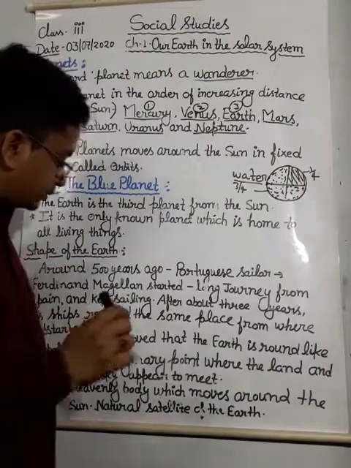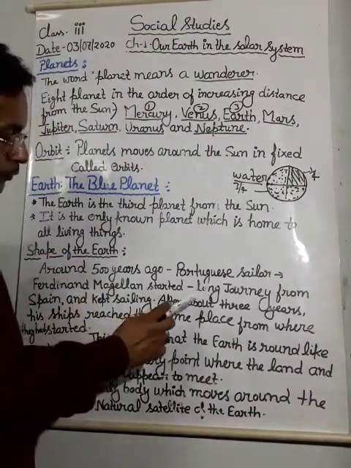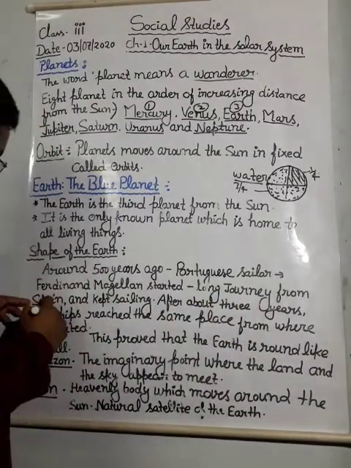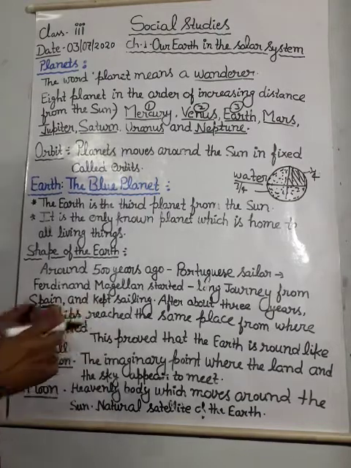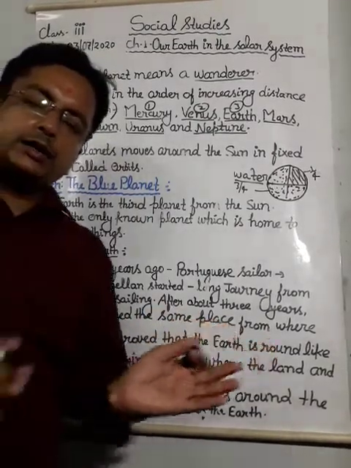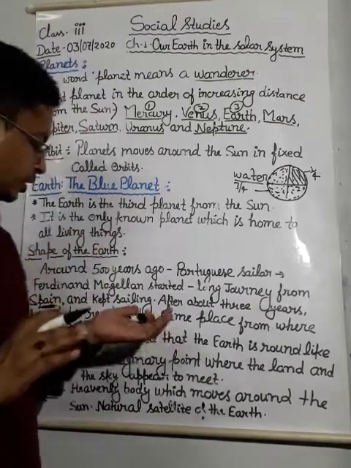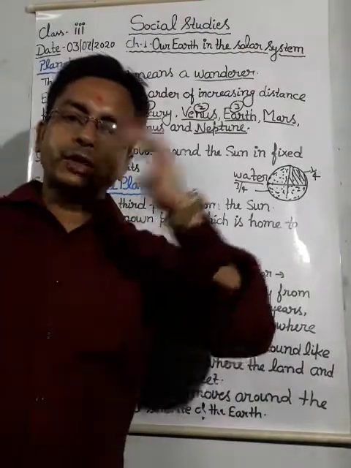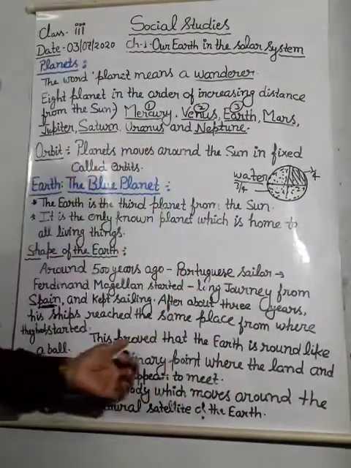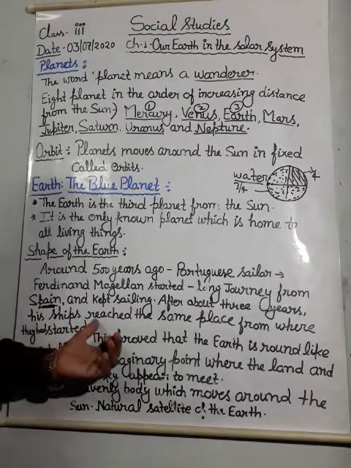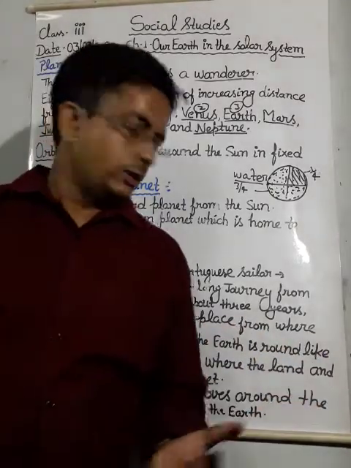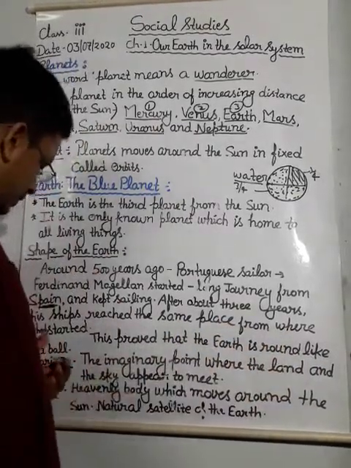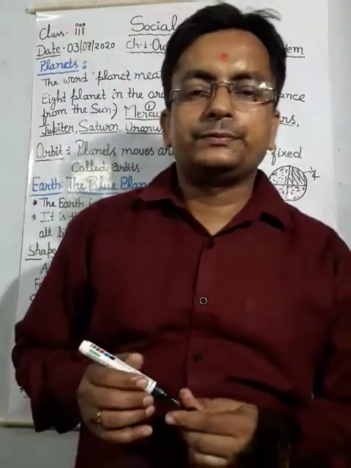Ferdinand Magellan started his journey from Spain and kept sailing, and he continued his journey for about 3 years. After traveling near about 3 years, his ship reached the same place from where they started.